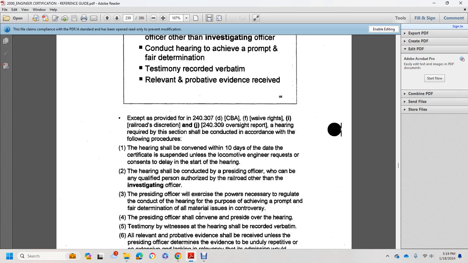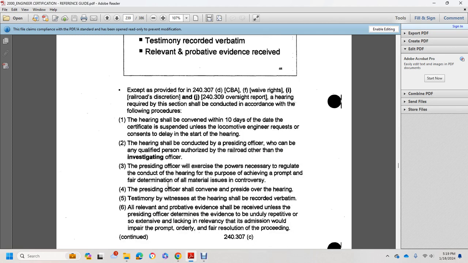A hearing required by this section shall be conducted in accordance with the following procedure. The hearing should be convened within days for a certificate suspended, unless the locomotive engineer requests or consents to a delay in the starting of the hearing. The hearing should be conducted by a presiding officer, who can be any qualified person authorized by the railroad other than an investigating officer. The presiding officer exercises the power necessary to conduct the hearing, for the purpose of achieving the